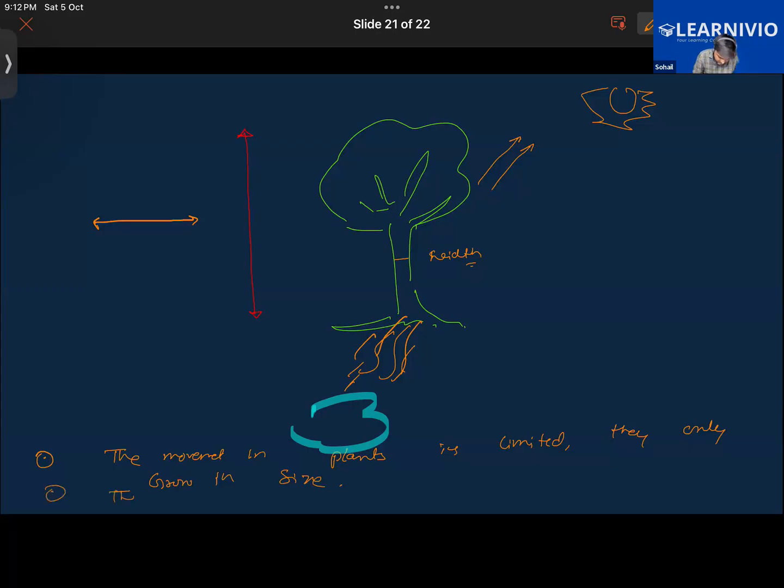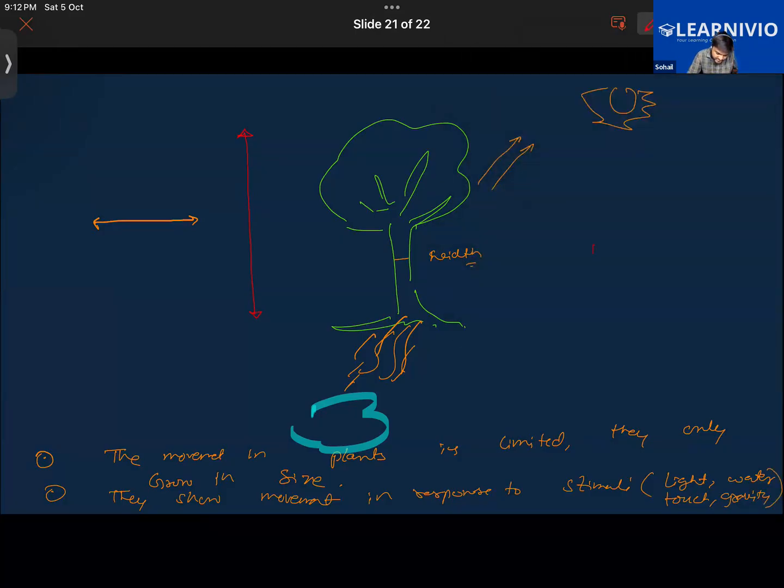Further, they show movement in response to stimuli, and the stimuli could be light, water, touch, or gravity. Got this, Salima?